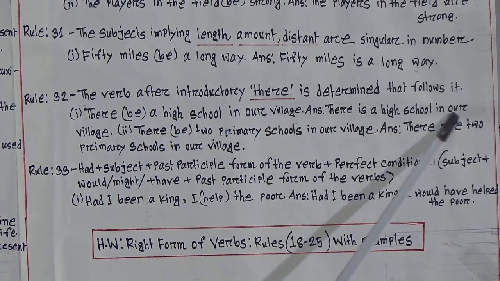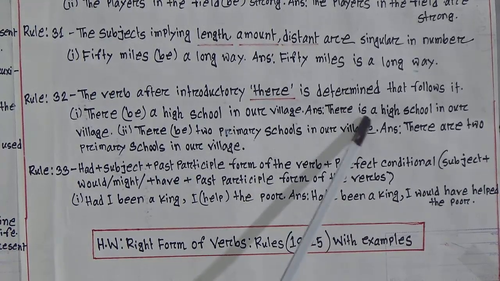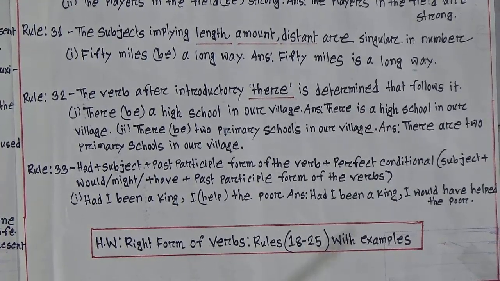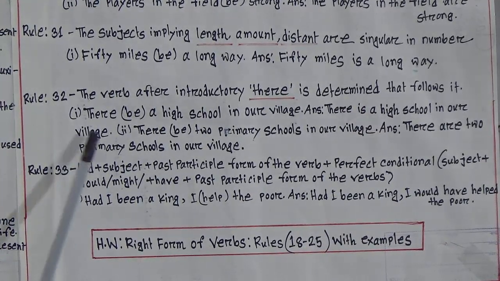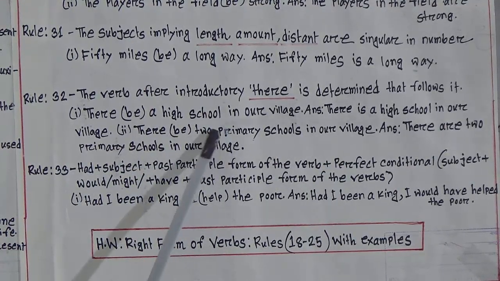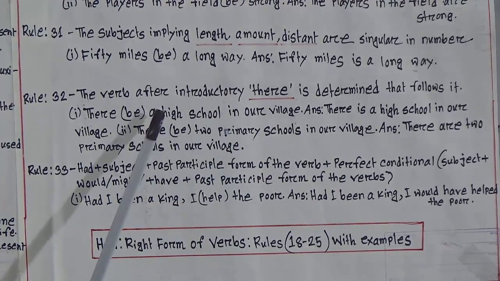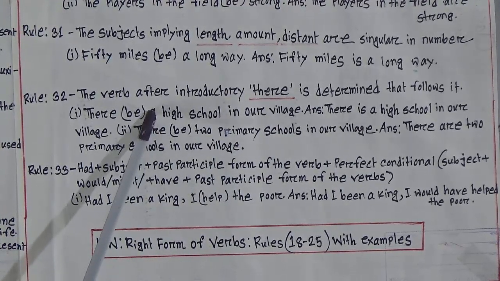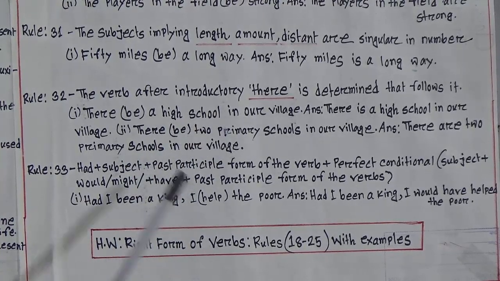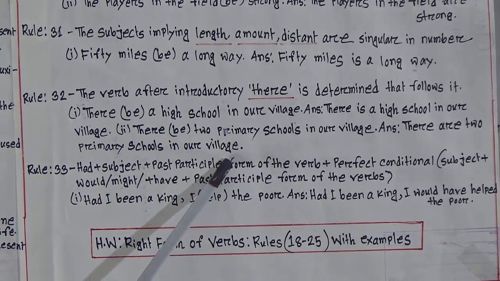There is a high school in our village. Another example. There, be (in bracket) 2 primary schools in our village. So look here, 2 primary schools. How many is it? It is 2. Where it is single, it will be is; as it is 2, it will be are. There are 2 primary schools in our village.